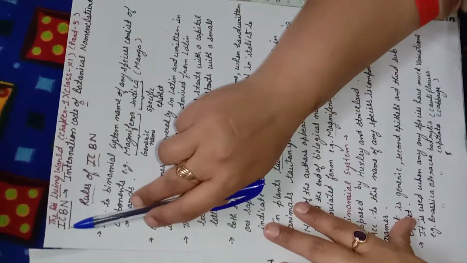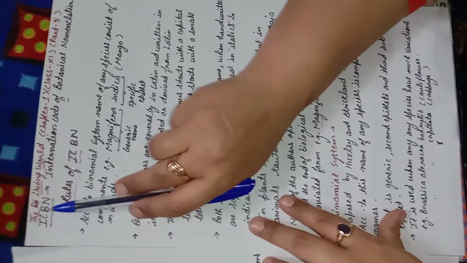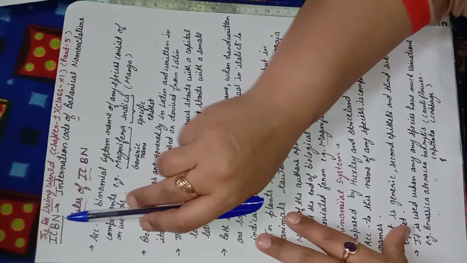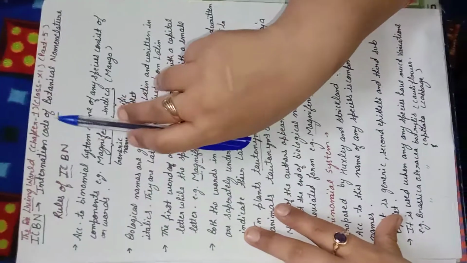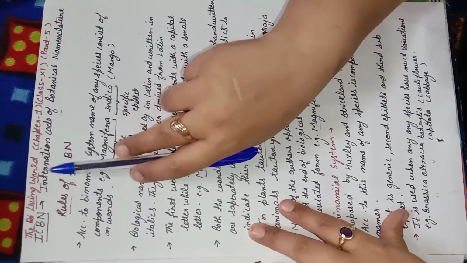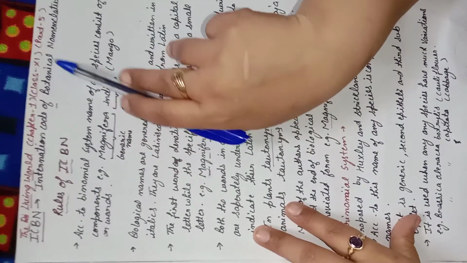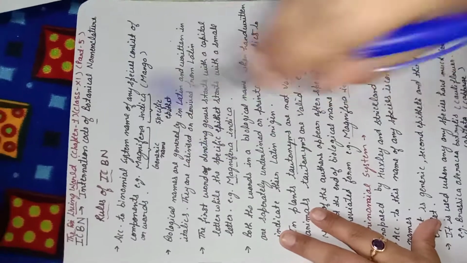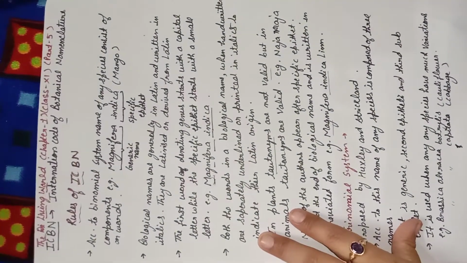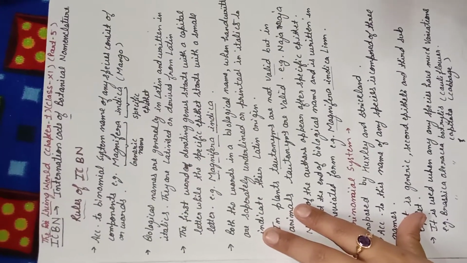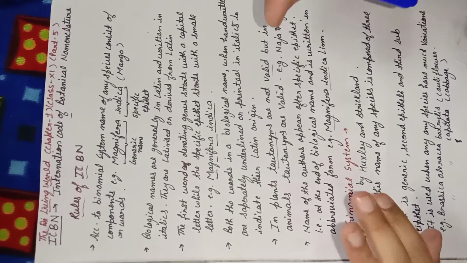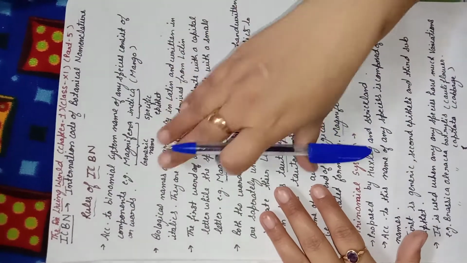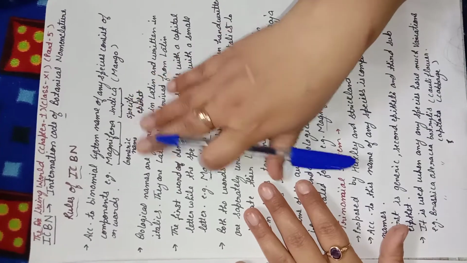ICBN means International Code of Botanical Nomenclature. It is very necessary to mention here the International Code of Botanical Nomenclature. We have some rules related to ICBN. The first rule for the ICBN is that the organism has two names. Clear? Each and every organism should have two names.